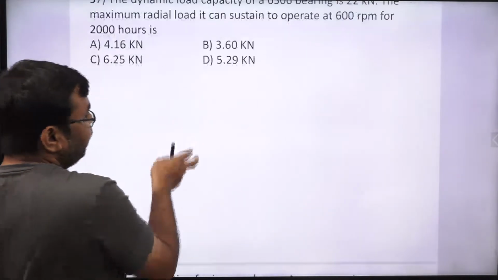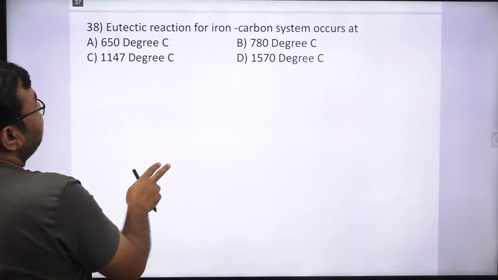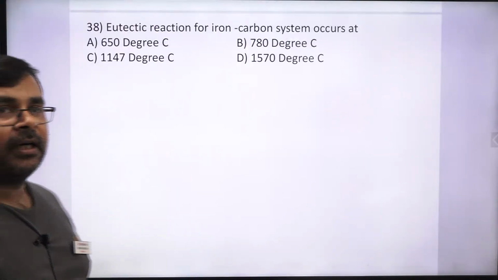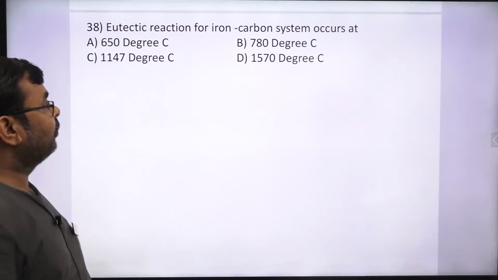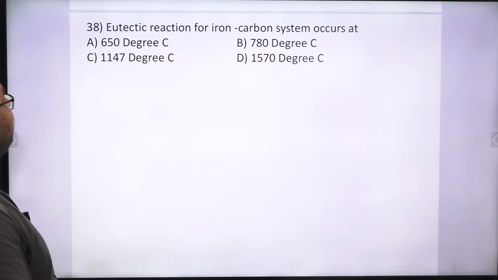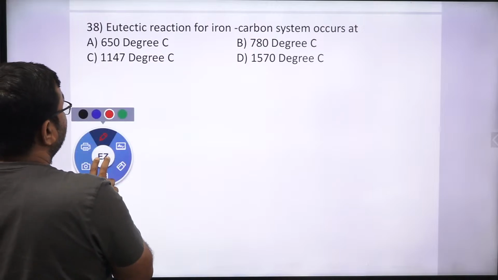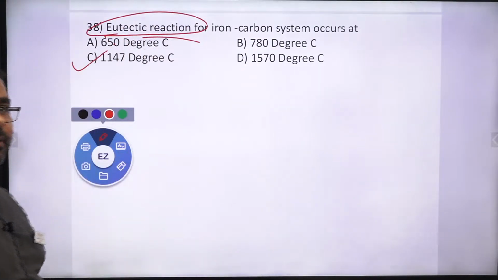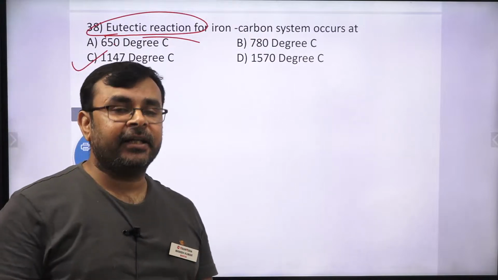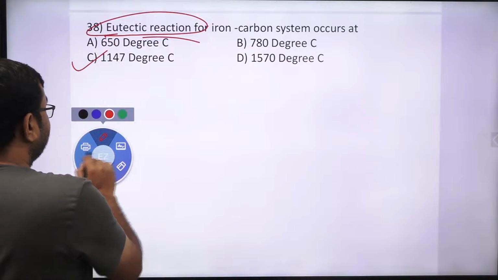First, you need to convert life of bearing in hours to minutes, and then to life of bearing in revolution. Yes or no? Okay. So next question, that is eutectic reaction. This is eutectic reaction. Correct? And obviously the eutectic reaction is performed at 1150 degrees centigrade. So 1147 is the right answer.